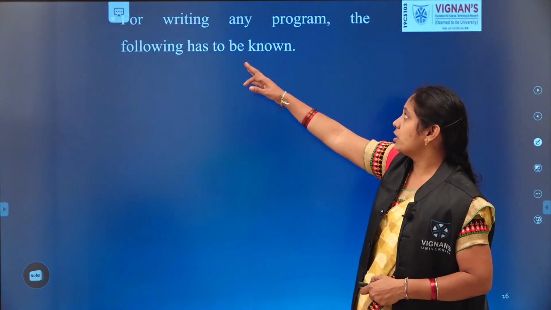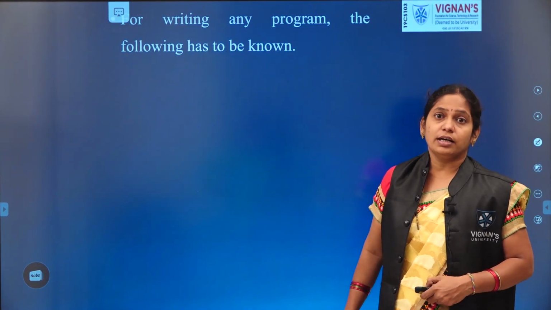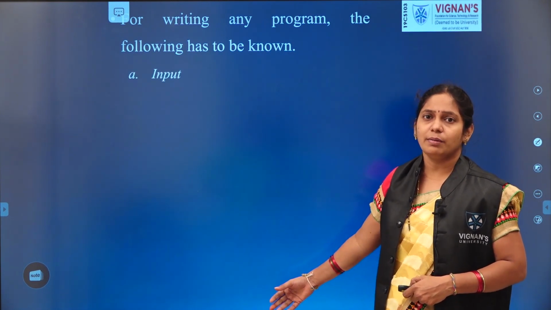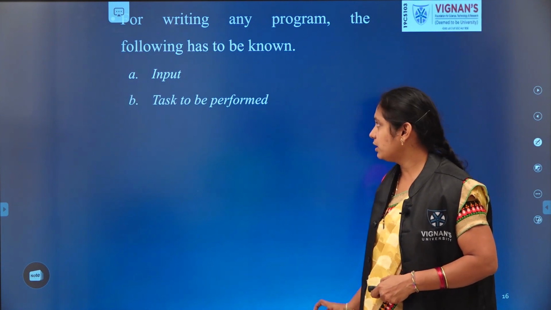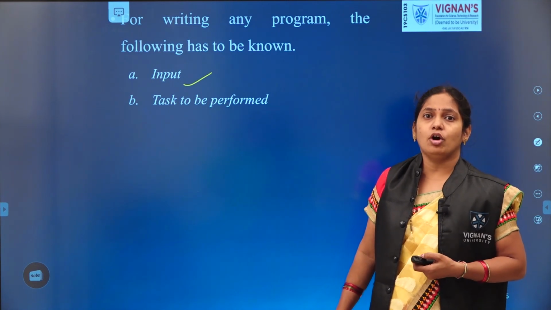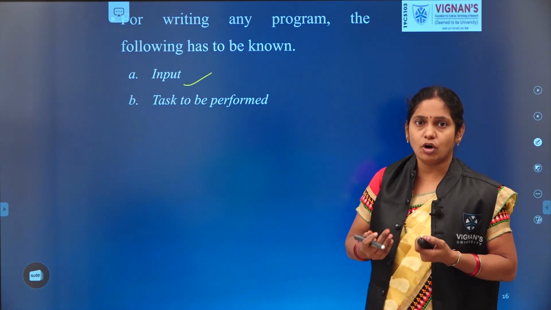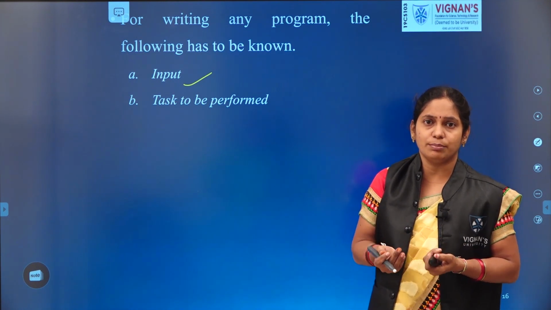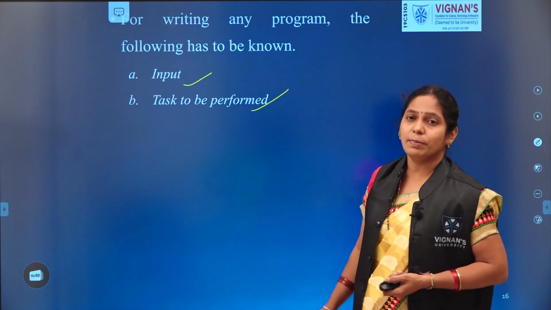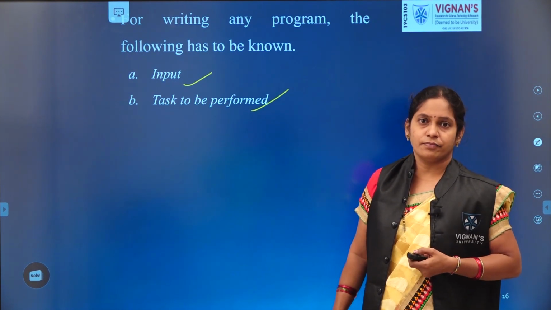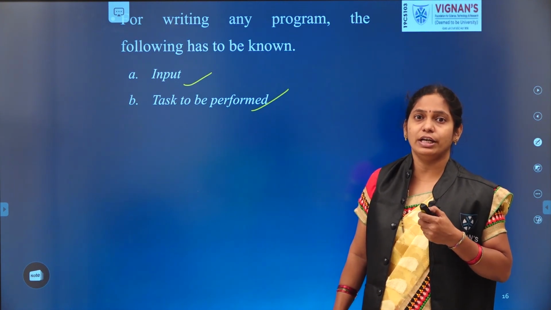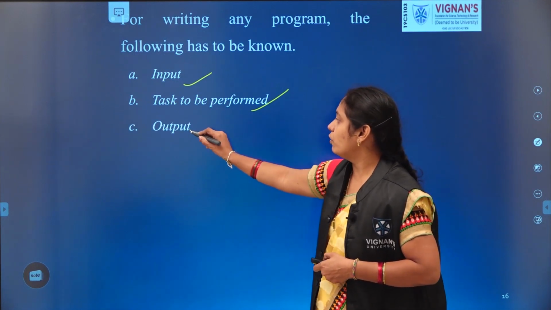For example, suppose we are writing an algorithm. Here we should follow 3 prerequisites, which are nothing but the requirements. The first requirement is the input. What is the input? The data on which we need to perform an operation. What we are giving to our system is nothing but an input. We should identify our input first, followed by the task to be performed. The task should be very clear. We should know what we need to perform, followed by the output, what it should produce.